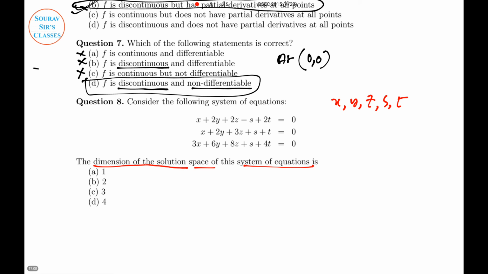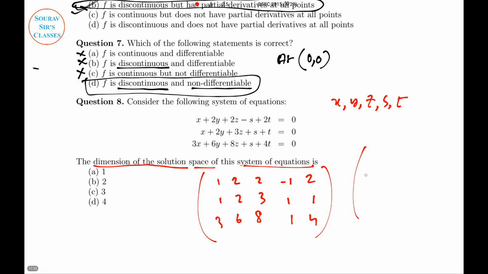Here we have the matrix with rows 1, 2, 2, minus 1, 2; 1, 2, 3, 1, 1; 3, 6, 8, 1, 4. This is the first part, and the variable structure is x, y, z, s, t. So we have to reduce it to echelon form. 1 is already there, so we need to make this part 0.